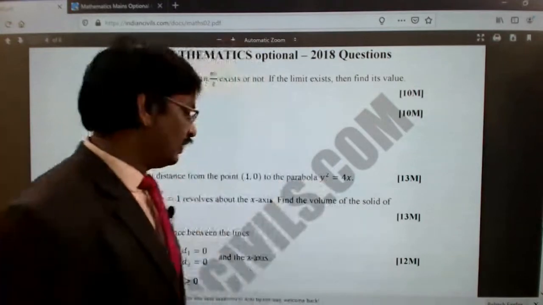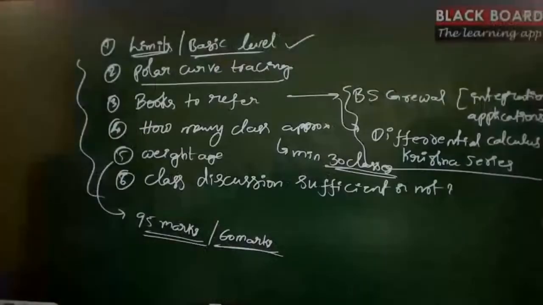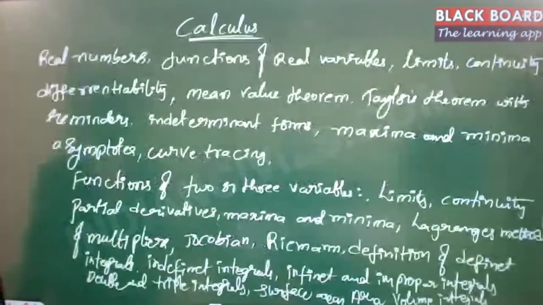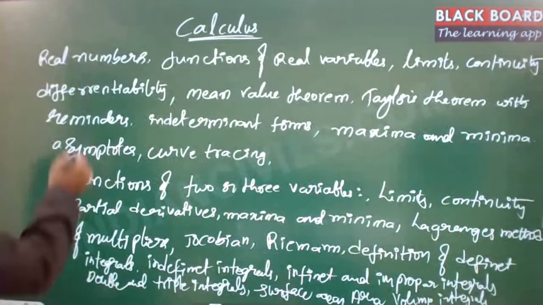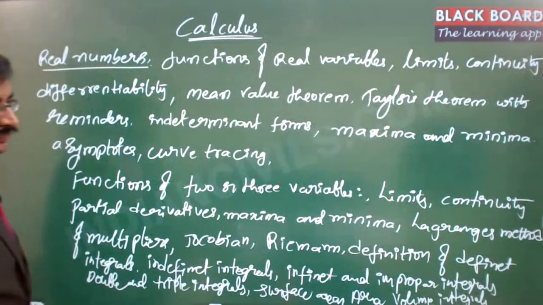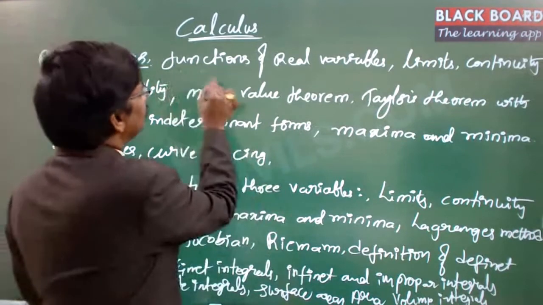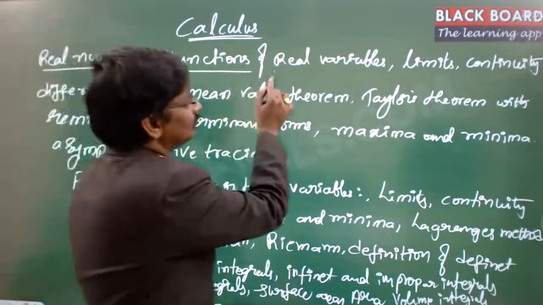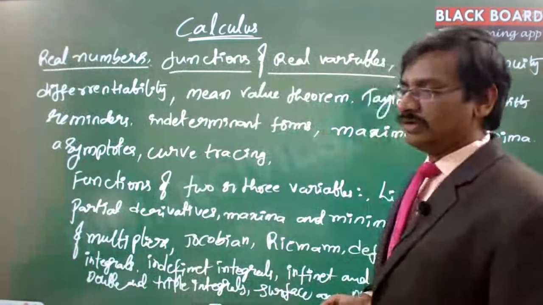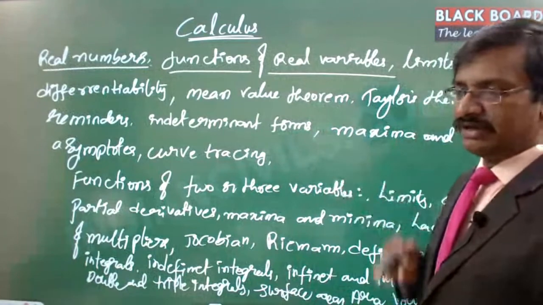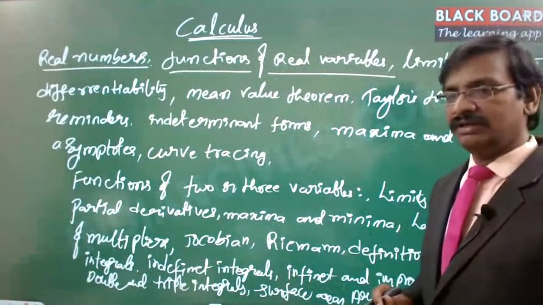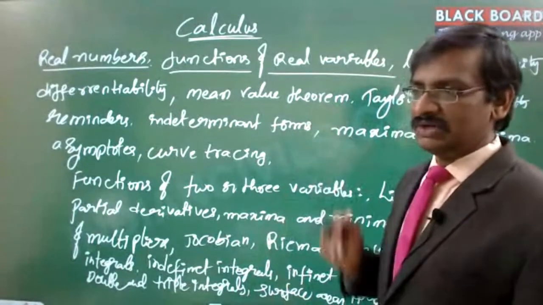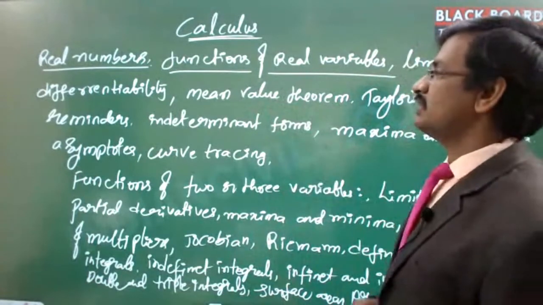Fine. Okay. Now let us see what is the syllabus actually it was listed. Now see this actually. See this. So real number. So it starts with the real number system, and then actually real number actually we have to represent the real number with a variable, and that variable actually. So then actually we start discussing about the real variable functions. So functions is the fundamental concept for the entire mathematics we can say, and that fundamental concept starts with the calculus. So we need to understand what is a function,